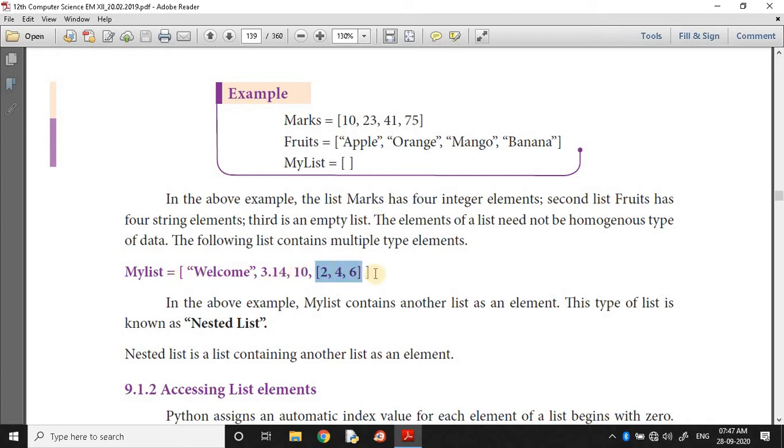So nested list is a list which is nested within another list as an element. So the innermost list is called nested list. That is the element of the outer list, my list. So my list has 4 elements, one string, one float number type, one integer number type, then one nested list. So nested list is a list containing another list as an element. This is the main definition of the nested list. This is an example. So my list of 4 is 2, 4, 6. Or my list of -1 is 2, 4, 6.